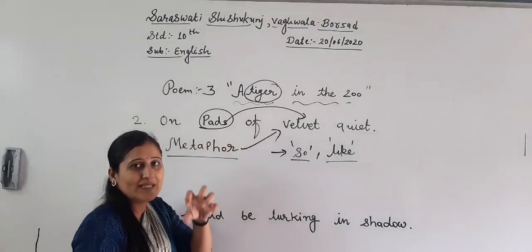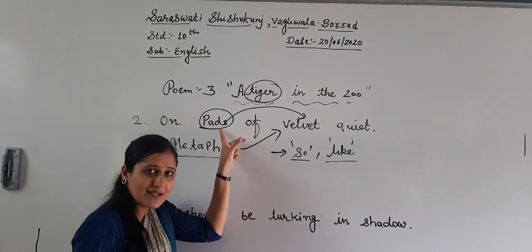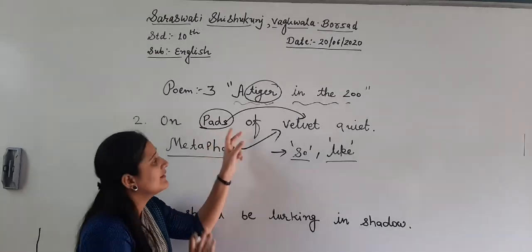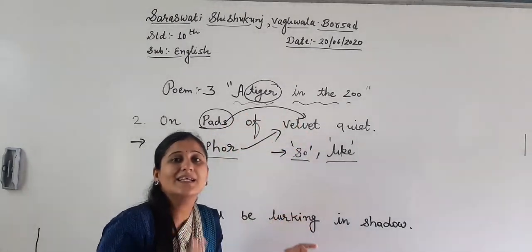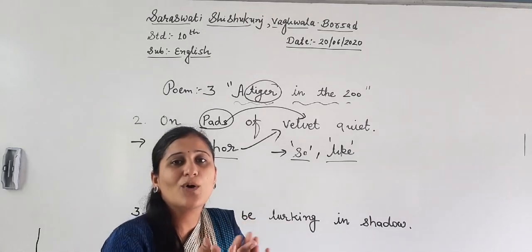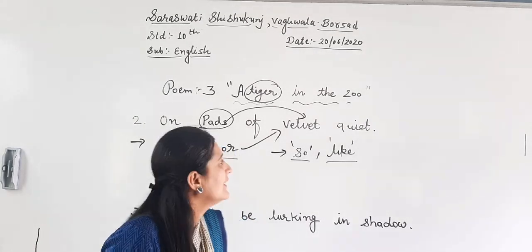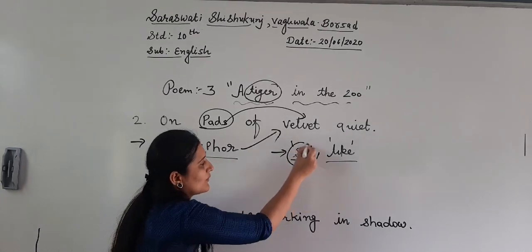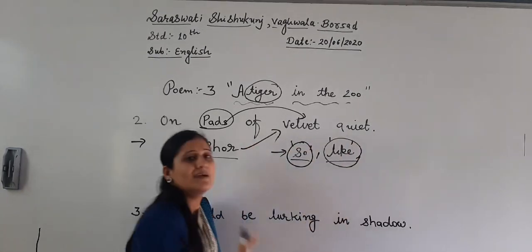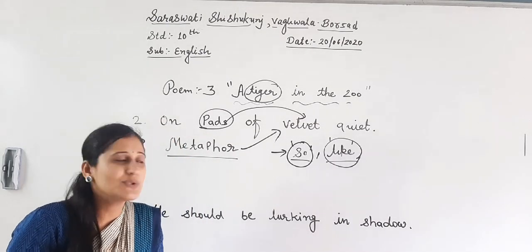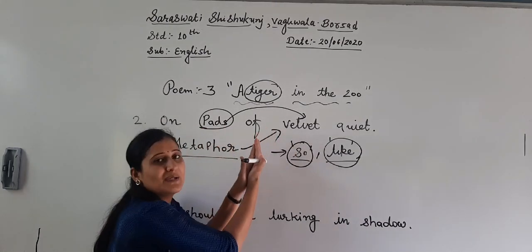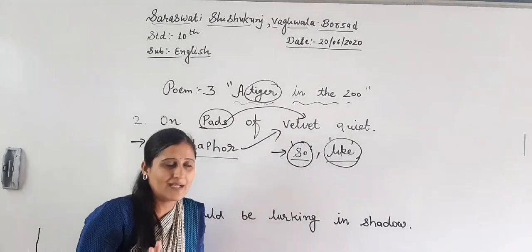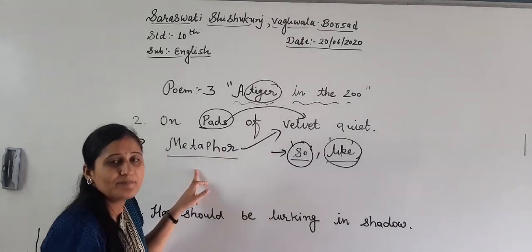So the paws of the tiger are compared indirectly to velvet, the soft material of cloth. So, this is metaphor. We have not used so, we have not used like. These two words we have not used to show comparison between the paws of the tiger and the velvet cloth, right? So, this is called metaphor.